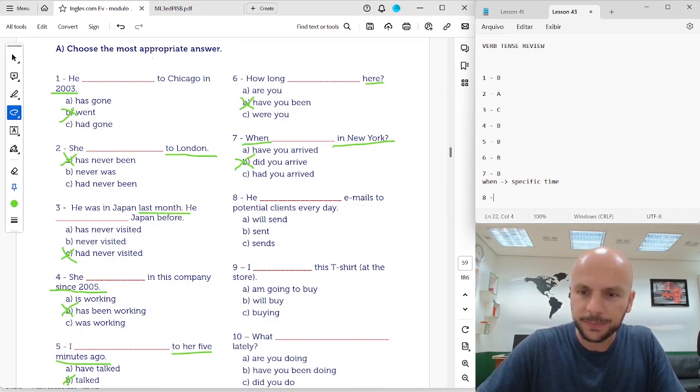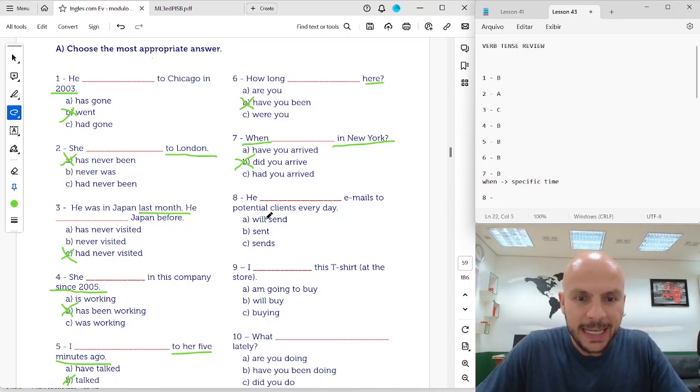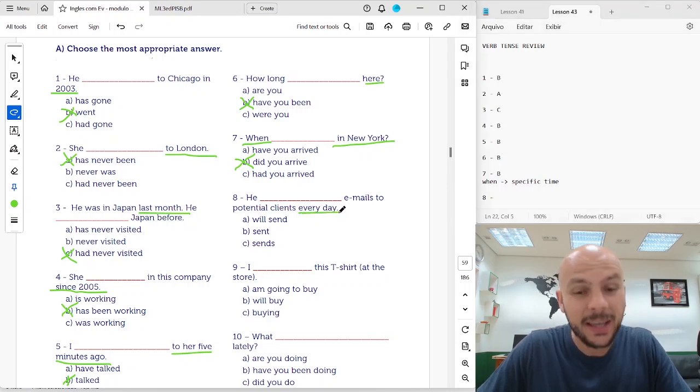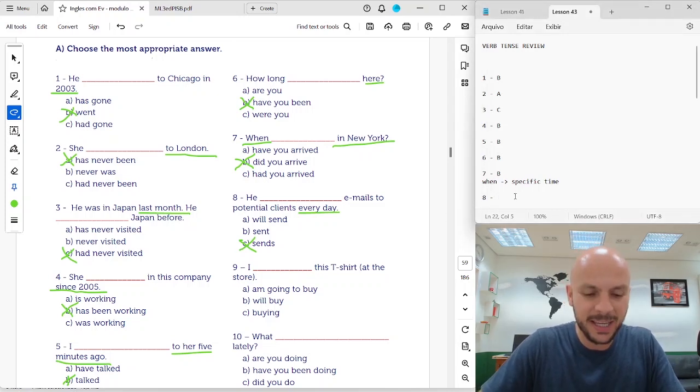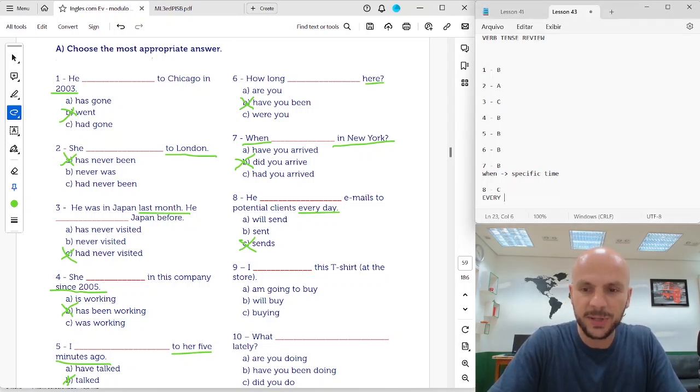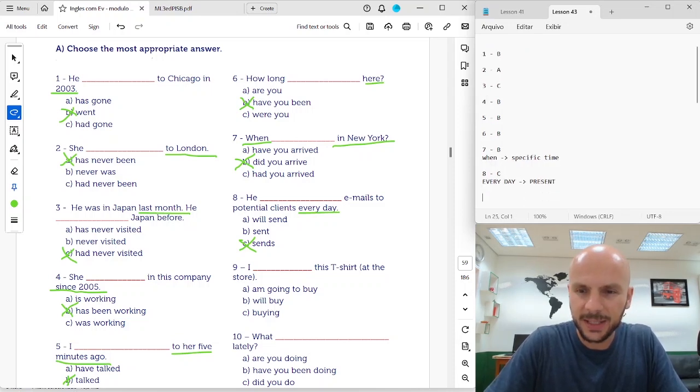8. He emails potential clients every day. Every day, present. Okay, so he sends. He sends. Every day, present. Every day, present. All right?